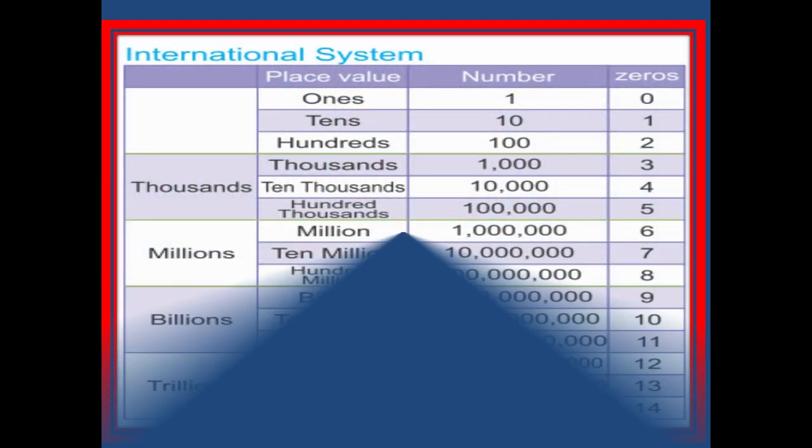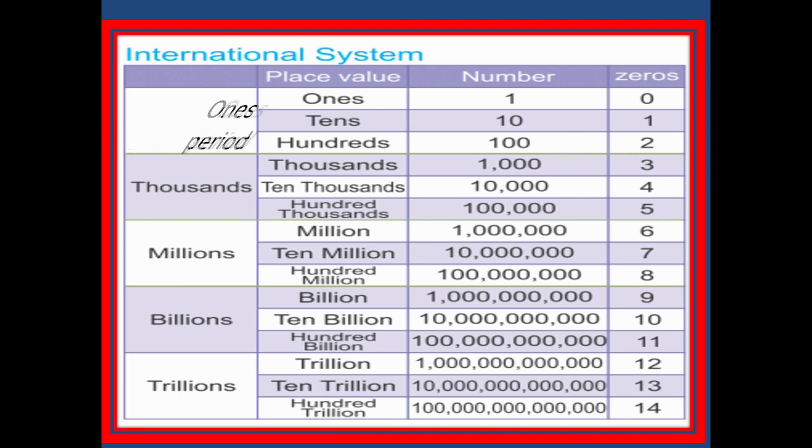Now next we are going to learn about the international system. The place values for the international system are ones, tens, 100, 1000, 10,000, 100,000, million, 10 million, 100 million, and so on. Ones, tens, 100 come under ones period. 1000, 10,000, 100,000 come under thousands period. Million, 10 million, 100 million come under millions period, and so on.